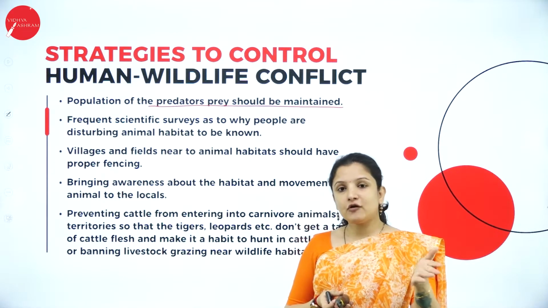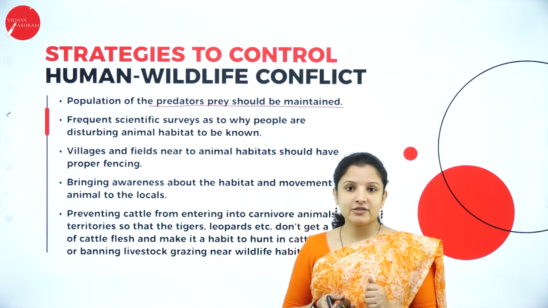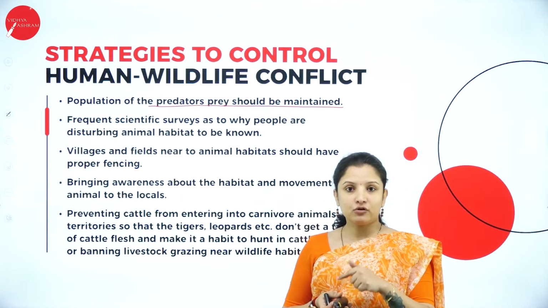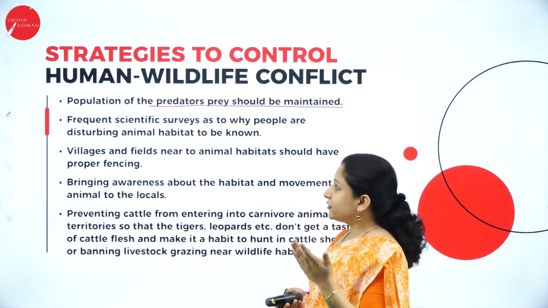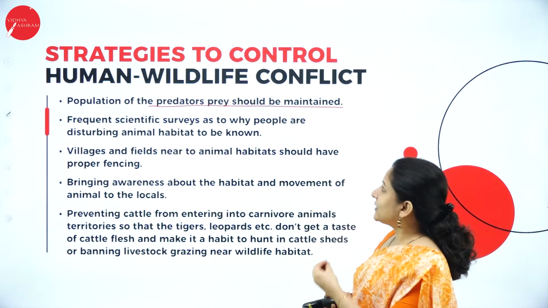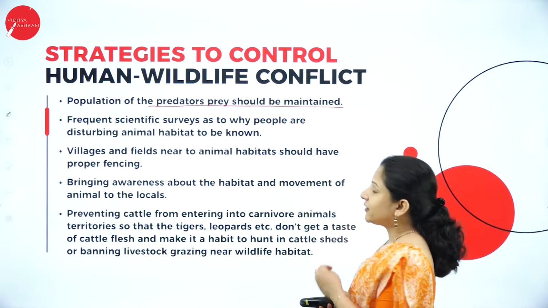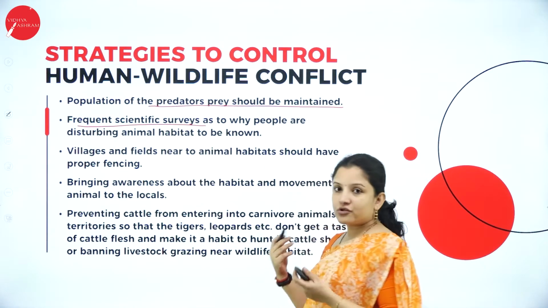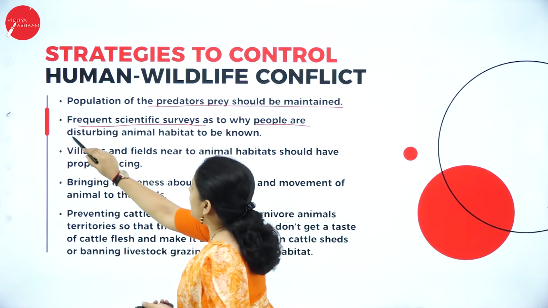So when there is food for these carnivorous animals to feed on, why will they enter into villages, right? Only because of the lack of food do they enter into villages. And who is responsible for that? We human beings only. So, therefore, the population of predators and prey should always be maintained in the forest, and frequent scientific surveys should be conducted in order to understand why people are disturbing animal habitat.